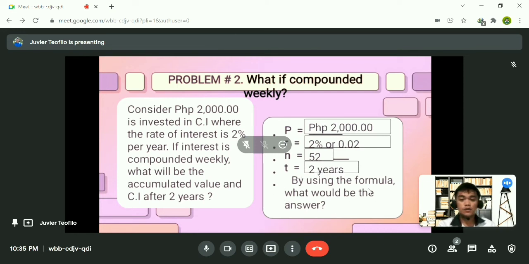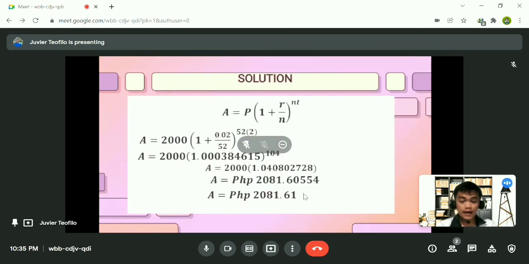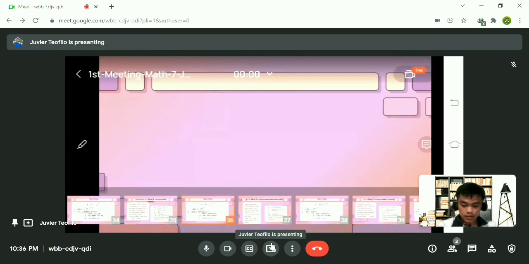So by using the formula of accumulated value and with the help of our calculator, we have the accumulated value of 2,081 pesos and 0.61 centavos. As I have seen in our chat box, you are all correct.